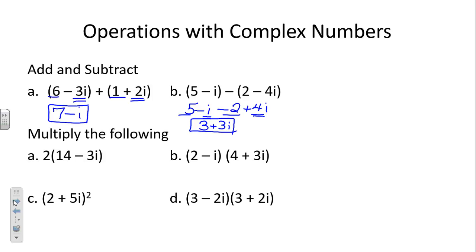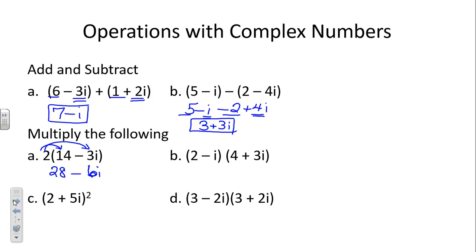Just like in algebra, we have to distribute to both. So we take the 2 times 4 and we get, and the 2 times a negative 3i and we get, what's a negative 6i or minus 6i? Most of us are used to just writing minus 6i. Okay.